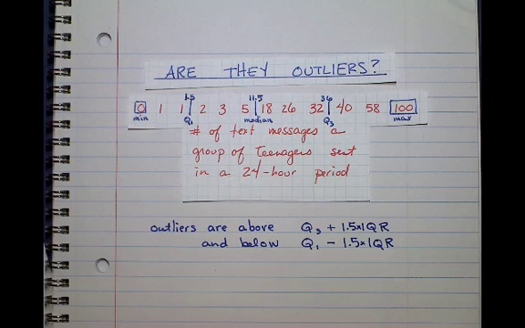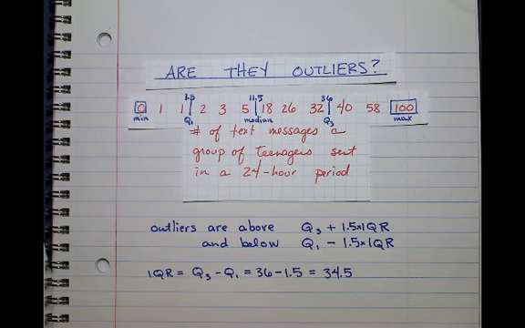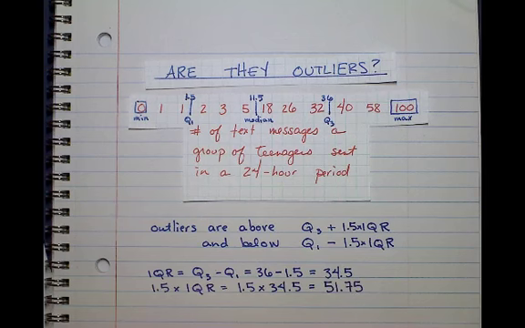So in order to calculate this, the first thing that we're going to do is find the IQR, or the interquartile range. This is simply taking Q3 and subtracting Q1 from it. In this case, we get 34.5. Next, we multiply this number by 1.5, and here we're finding 1.5 times IQR, which we get 51.75.